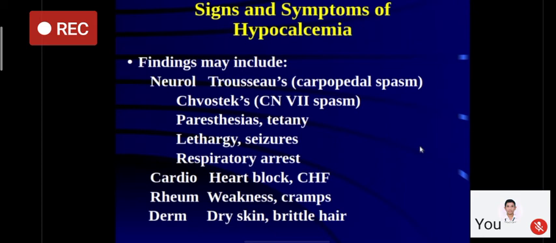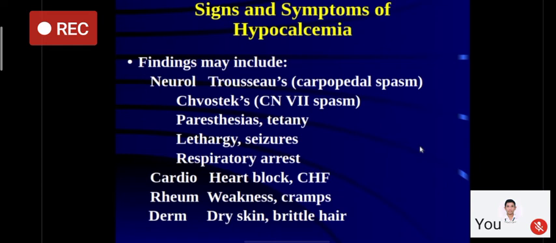Now if we see the clinical features, hypocalcemia results in increased neuromuscular irritability, because of which patients have carpopedal spasm, which is Trousseau's sign. Patients can have a positive Chvostek sign. What is Chvostek sign? When you tap over the facial nerve in front of the tragus of the ear, there will be twitching of the ipsilateral facial muscles. This is again because of excitability of the seventh cranial nerve. These patients have perioral numbness, paresthesias, tetany, lethargy, and in severe cases even seizures and respiratory arrest.